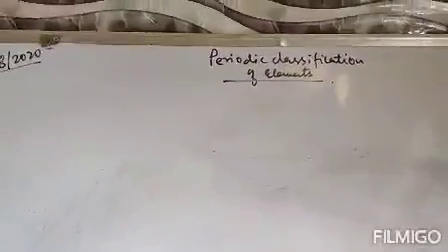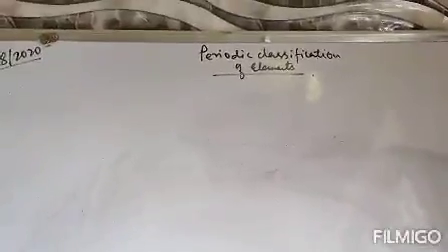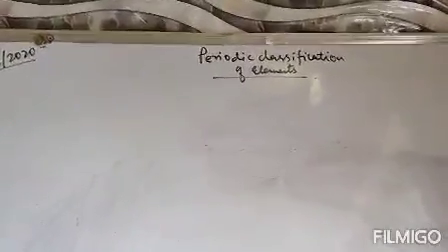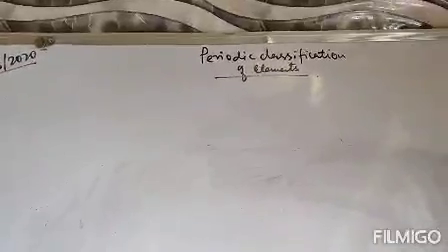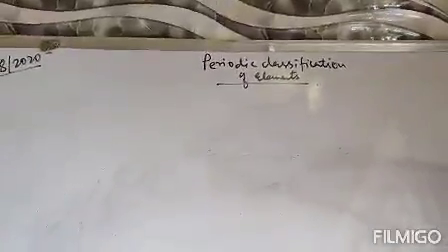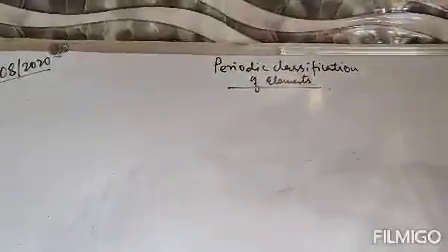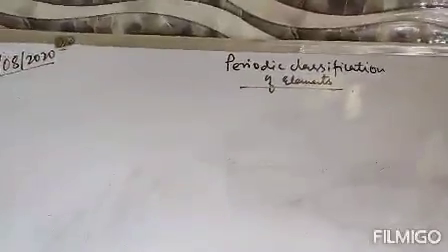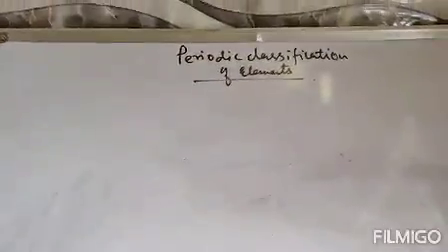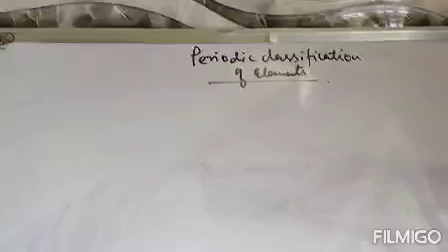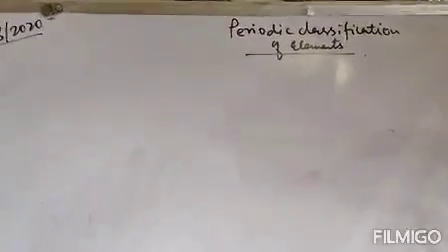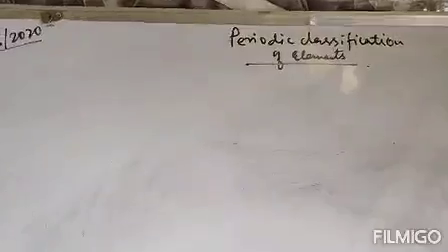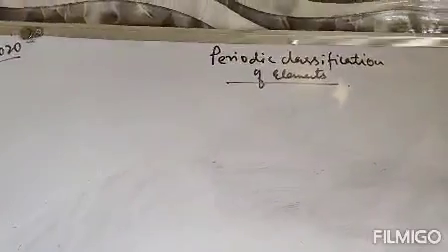Today we have a new chapter, that is periodic classification of elements. This is session 1 of this chapter. Now here elements are classified in the periodic table on the basis of their properties. Similar elements having the same properties are grouped together, that means they are placed together in this periodic table.